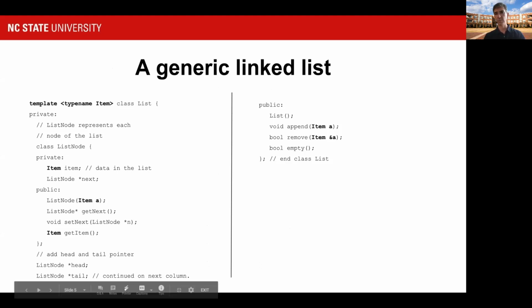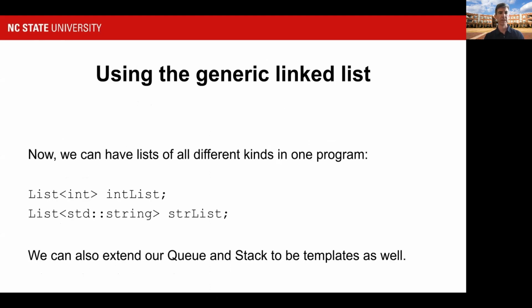So what I can do is, at the beginning of my list class, I can add this keyword: template typename Item. And now everywhere I'm using Item is now referring to this templatized type, and is now something I can customize and tune to be any type I want. And so that means in the same program, I could ask for a list that contained integers, because now everywhere I had Item, it just becomes int. Or I could ask for a list that contains strings. And I can just declare these and start using them.